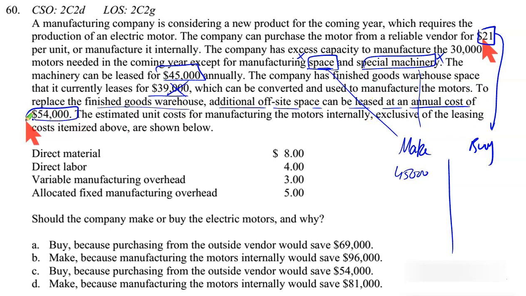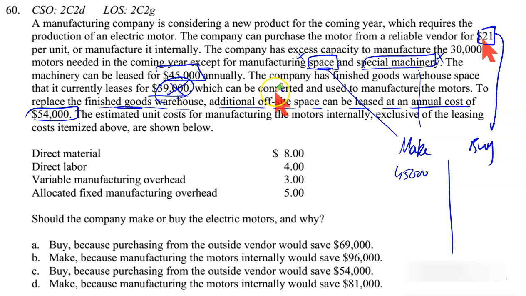Now this is a very interesting situation. The space that you will use costs $39,000, which you are already paying. But if you start using this space, you will have to acquire another space for your finished goods warehouse, which is a totally different thing. This $39,000 is irrelevant.